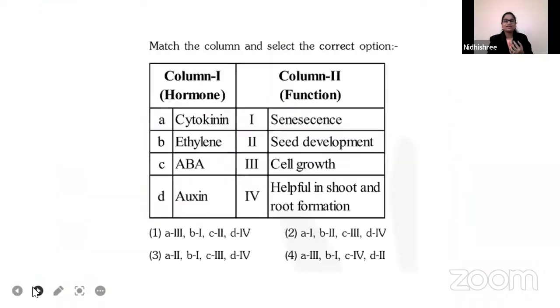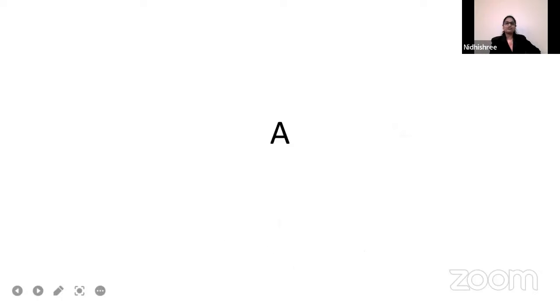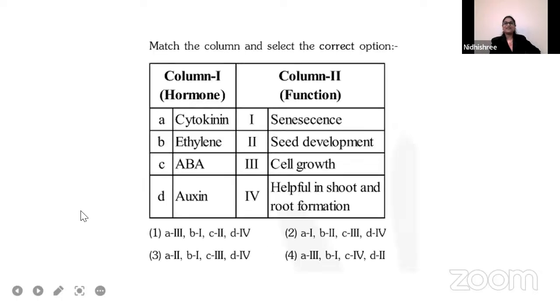Right. Now, let us proceed with the next question, guys. Observe the question properly. Match the column and select the correct option. In column 1, the hormone is given. In column 2, the function is given. You have to see the options and tell me the answer. Who is going to answer this?